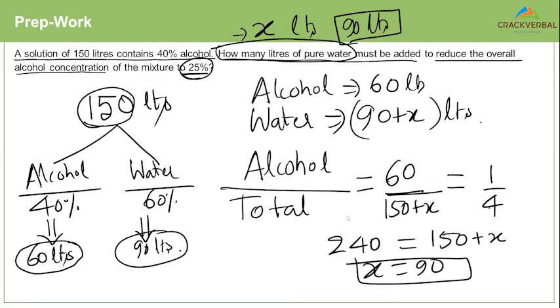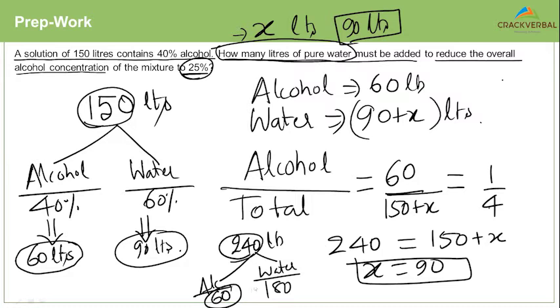You want to cross check whether your answer is right or wrong, you can always do that, right? Now, earlier we had 150 liters. Now, how many liters do we have? We have a total of 240 liters. Out of 240, what is the alcohol quantity? Alcohol is still 60. Water is 180. What is 60 upon 240? 60 upon 240 is 1 by 4. 1 by 4 is 25%, which means that your answer is right.